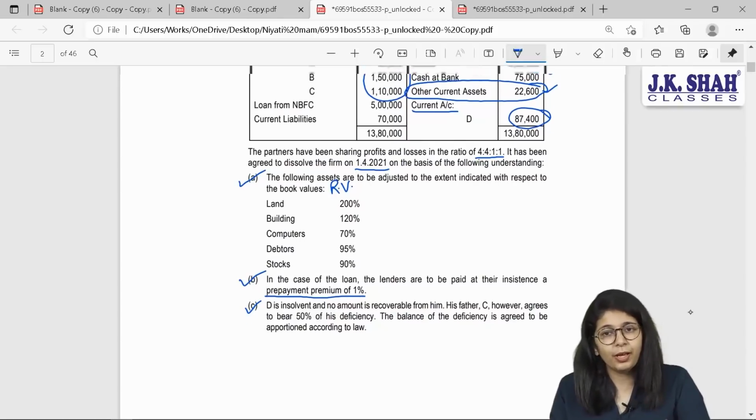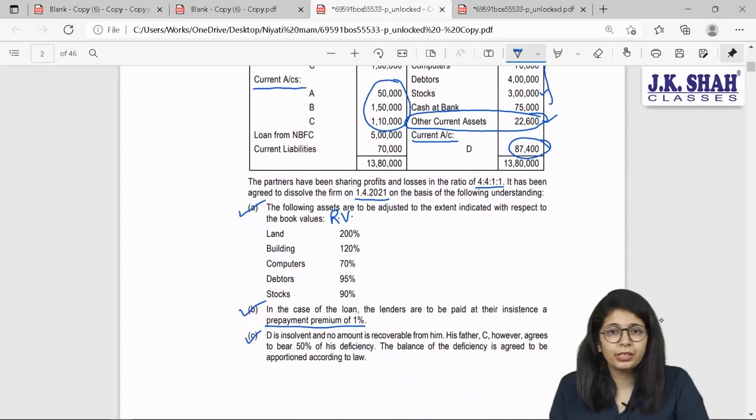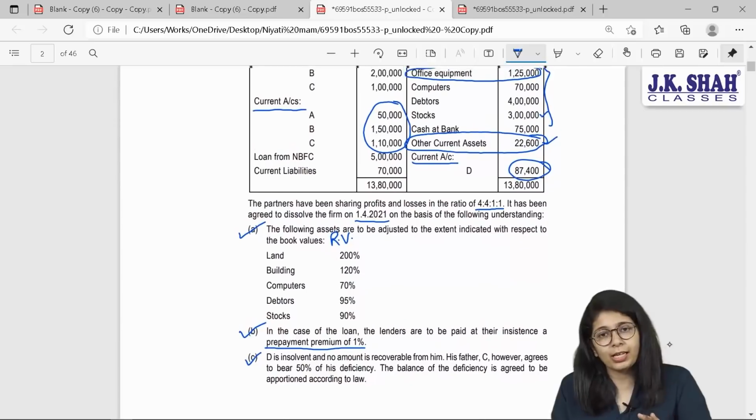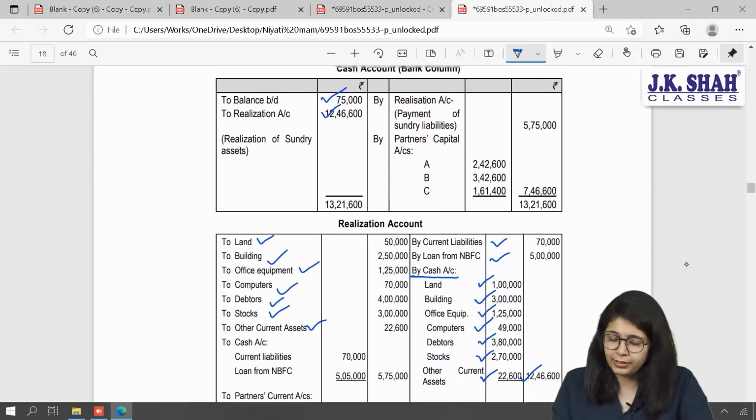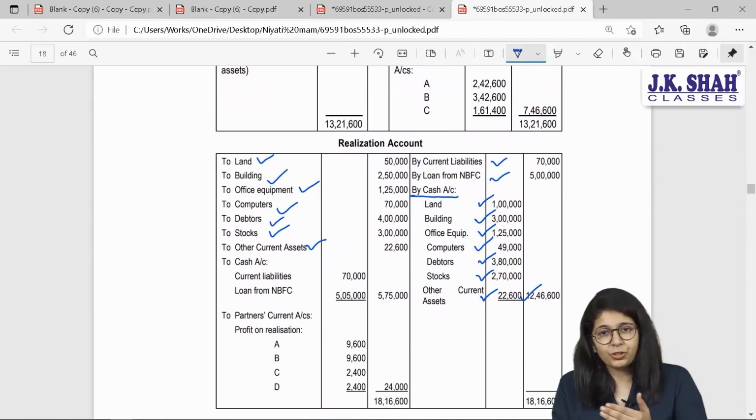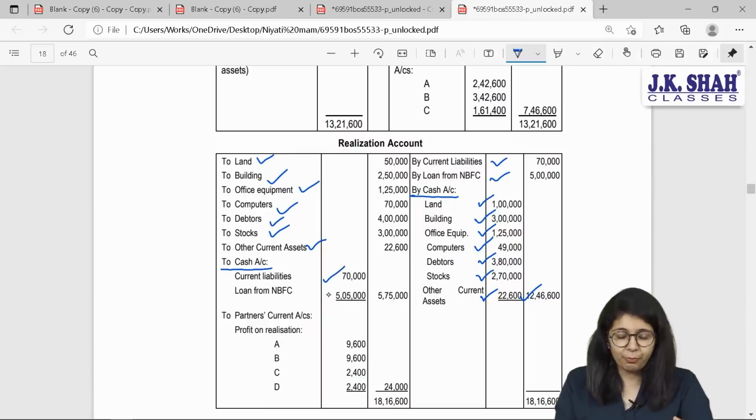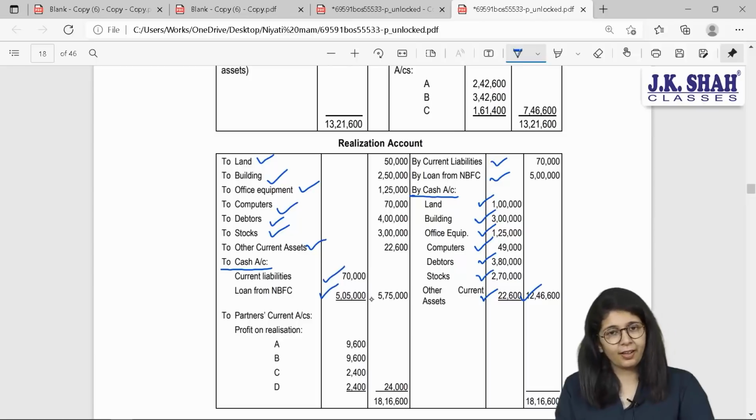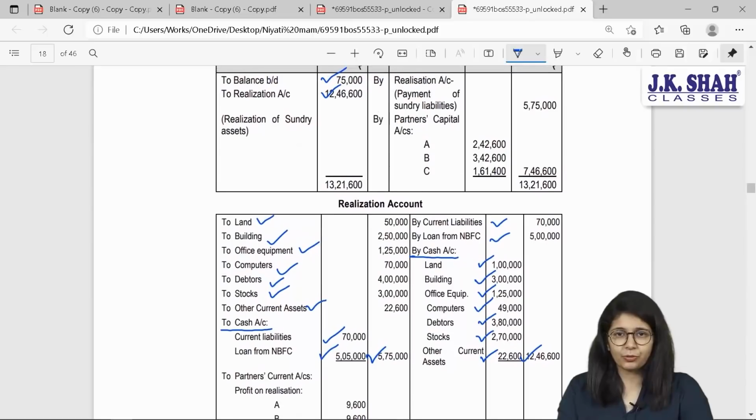That means, have they given you any information about your current liabilities, at what value they are discharged? No. If nothing is given, just like your assets, I will discharge this at its book value 70,000. So let us see the effects of these two items. Now when I am paying, cash is going out, cash shall be credited, and what should I debit? Realization. So realization account on the debit side. To cash account, current liabilities 70,000 book value and loan at 5 lakh 5,000, that is 1% premium. Total balance to be paid is 5 lakh 75,000.